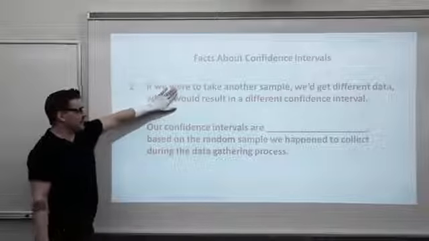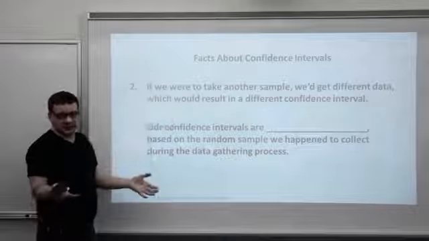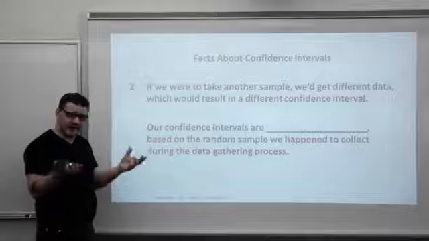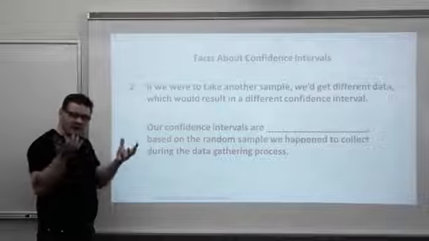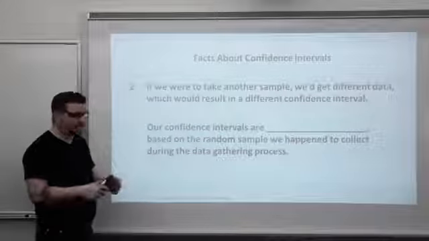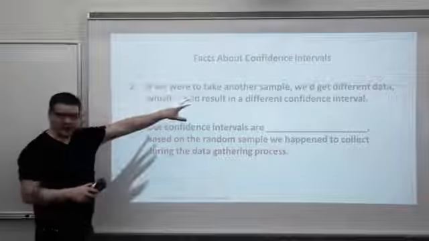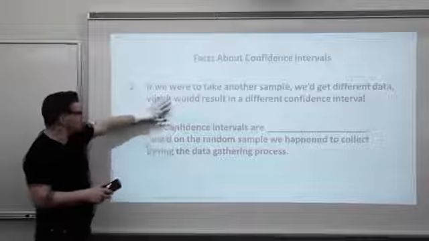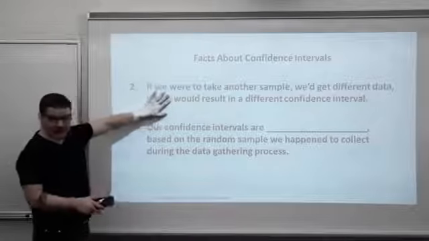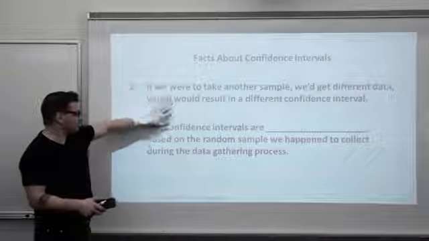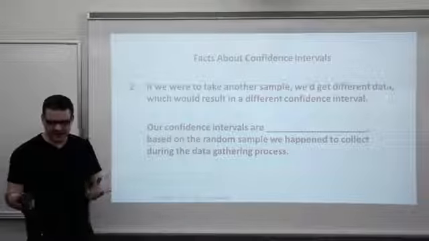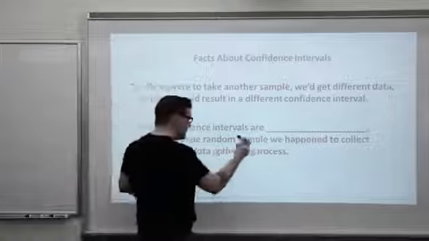Pretend you were going to take another sample, which typically we don't do. In statistics, we try to collect the single best sample we can get our hands on. Let's say we did collect another sample. What would happen? Certainly we would get different data, which would result in a different confidence interval. You have to understand that our confidence intervals are random.